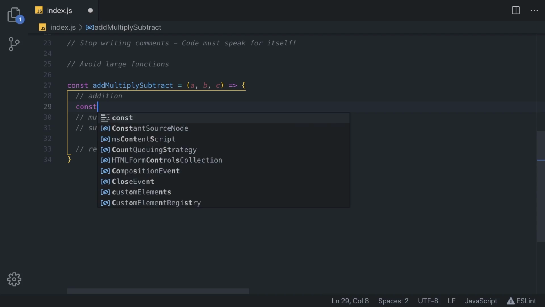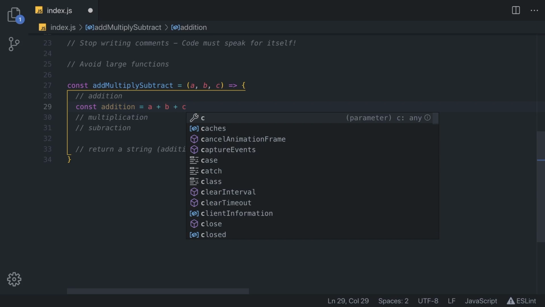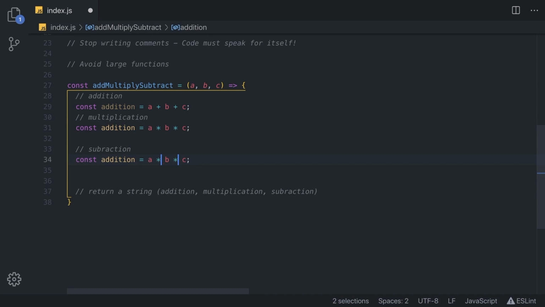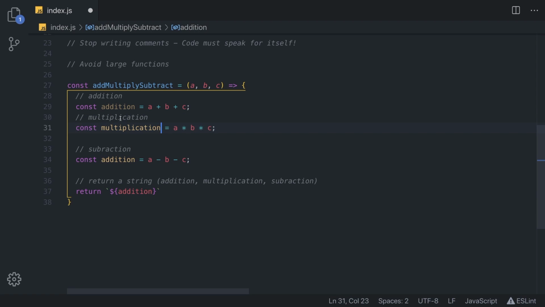Let's create that. We can first create an addition, so we'll call addition equal to a plus b plus c, simple as that. Then we can have multiplication, this will be equal, but we will just have times, and we can create subtraction, which is just going to be minus. Now when we have this set, we can return, and that return statement is going to return a template literal, and inside of here we are going to have addition, and we should rename this, so multiplication and subtraction, and we are simply going to return it side by side, one next to another, like this.